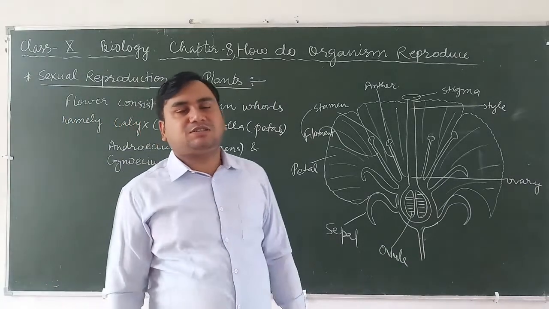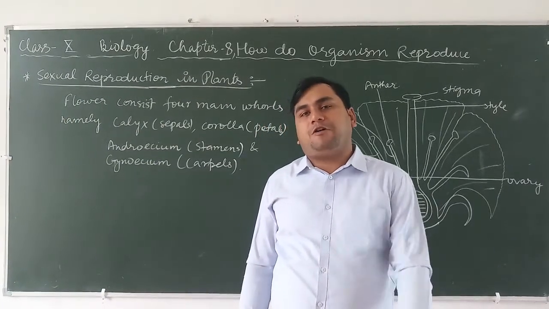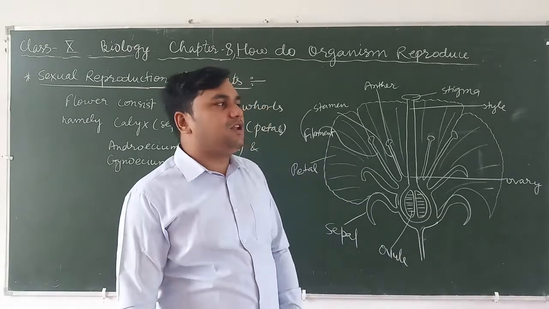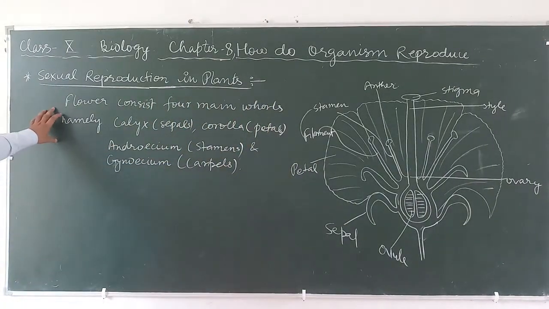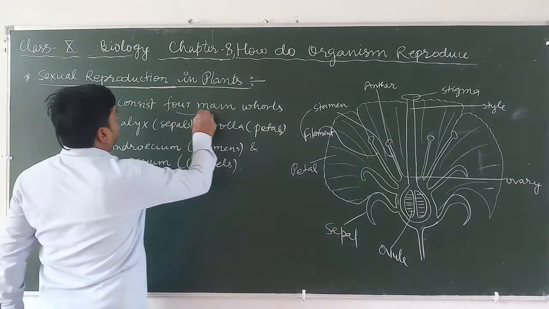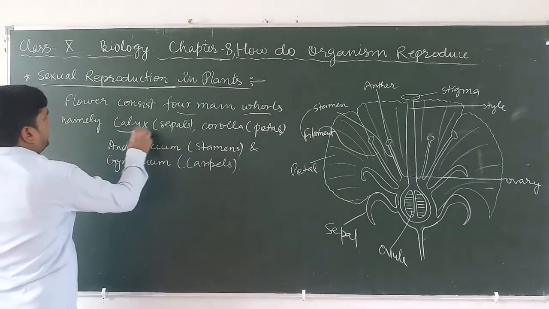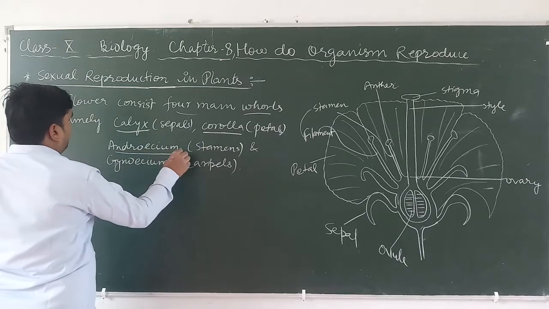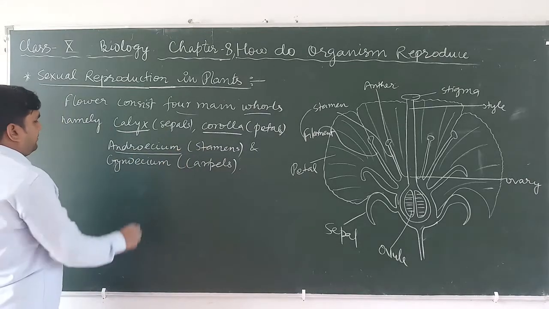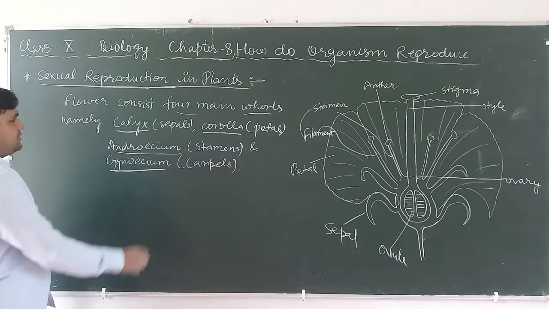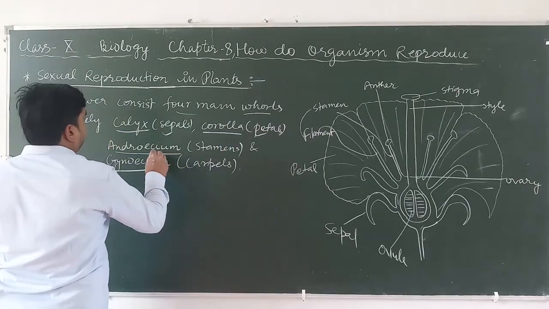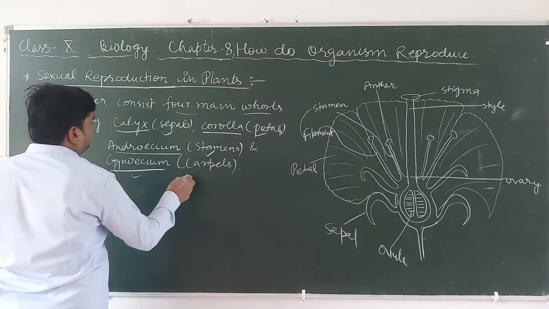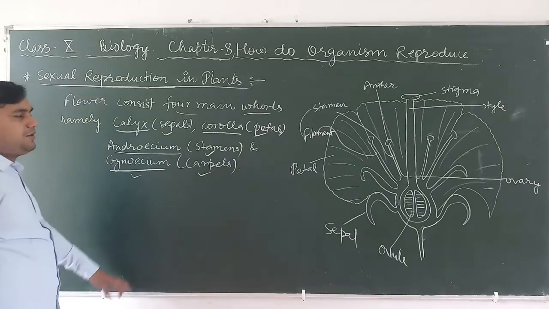Next topic: the parts of the flower which are involved in sexual reproduction. A typical flower mainly consists of four main whorls, namely calyx, corolla, androecium and gynoecium. Calyx means sepals, corolla means petals, androecium means stamens and gynoecium means carpels.